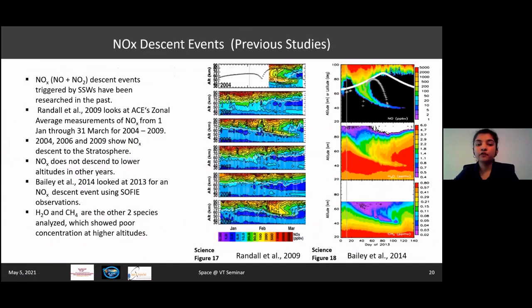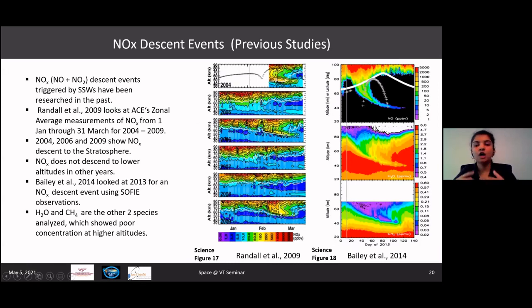With this, I am moving on to the second part of my research, which is basically the study of NOx descent events. And here are some previous studies that I want to talk about before I move into my year of analysis. This first image here is Dr. Randall's plot, where she analyzes ACE observations.